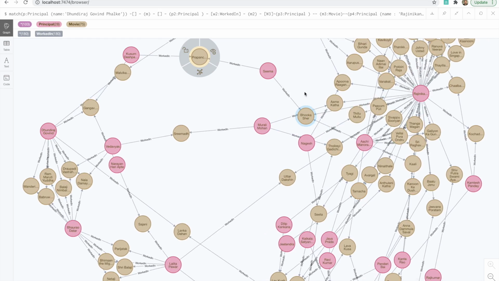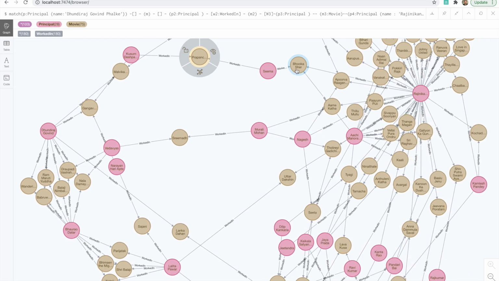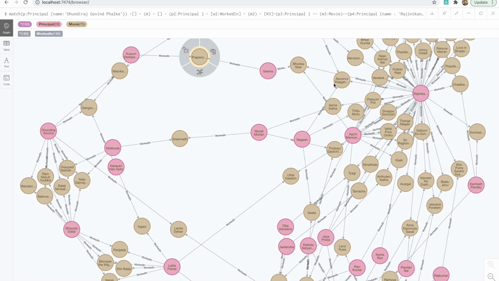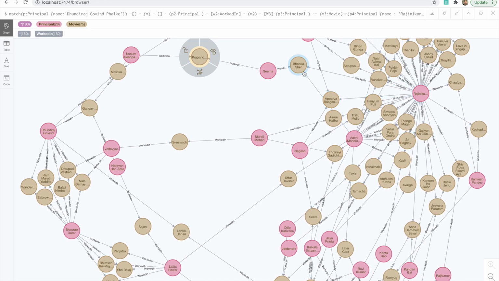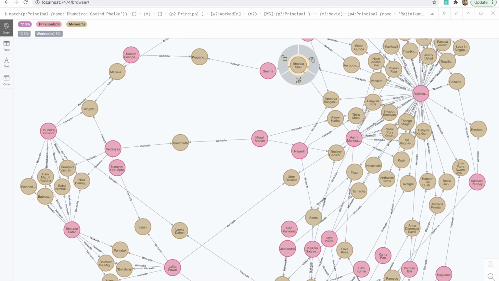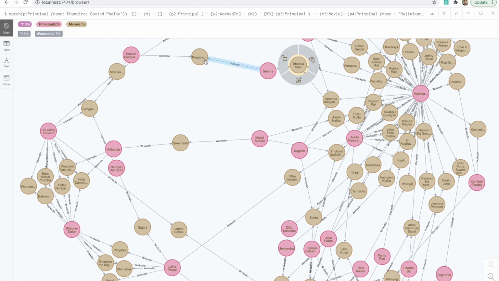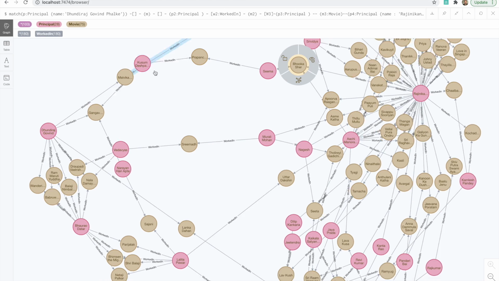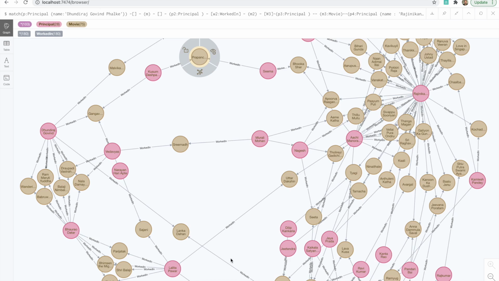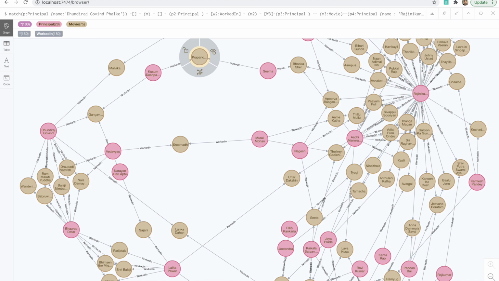Okay, so the common movies are these. Like Bhuka Sher, in which Seema and it looks like Rajnikant have worked together. This movie was released in 1984, and Seema worked with Kushum Deshpande in a movie called, what is this, Prapanch, that was released in 1961. Okay, so we can see we are traveling back in time, and Kushum Deshpande was the one who worked with Dada Saheb Phalke in this movie called, what is the movie, Ganga Avtaran, and Ganga Avtaran was released in 1937.